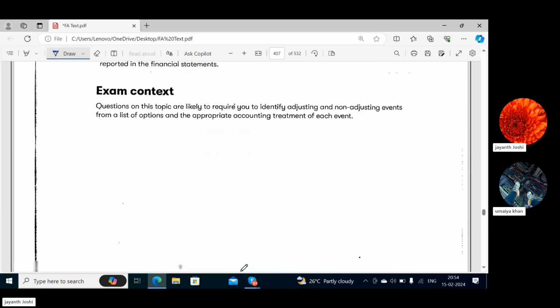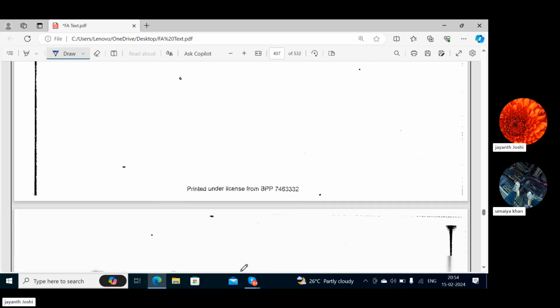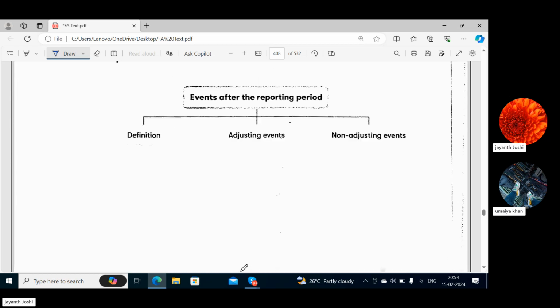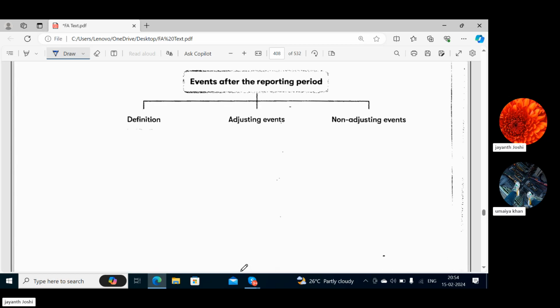Whatever is happening during this 12 months period is definitely recorded in our financial statements. Okay. But what about those events? And one more thing I need to explain here. We prepare financial statements for this reporting period. Okay. So for the reporting period, financial statements are prepared. But it will take some time to finalize these financial statements.